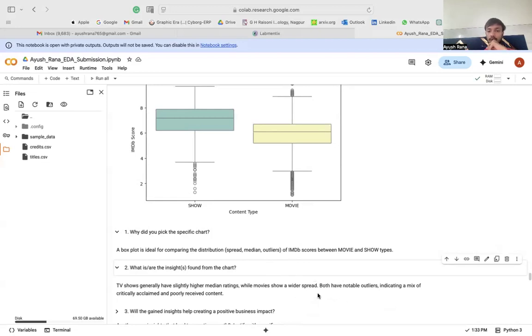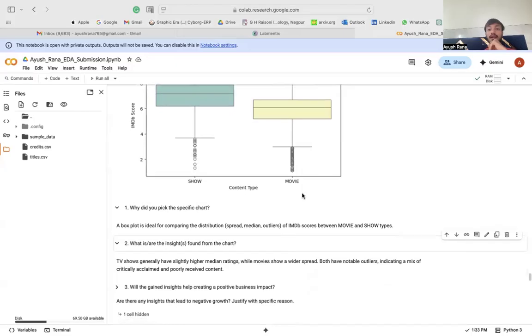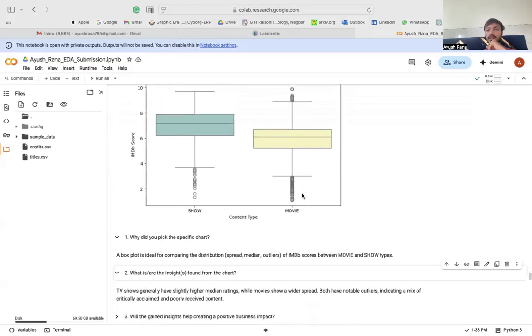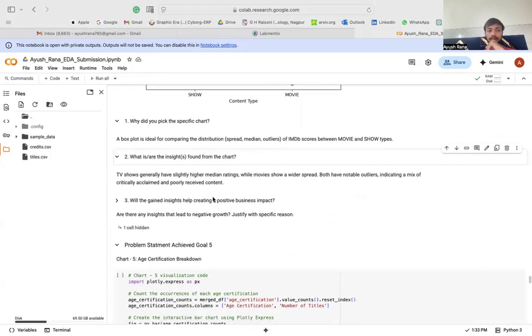Both have notable outliers, as you can see, indicating a mix of critically acclaimed and poorly received content as well. So it is not that people only love that content, but there were also people who either gave no feedback or gave negative feedback.